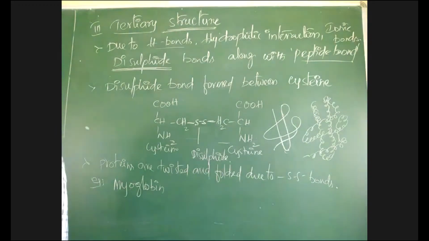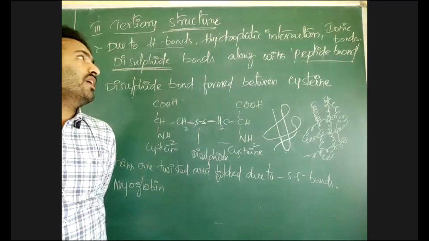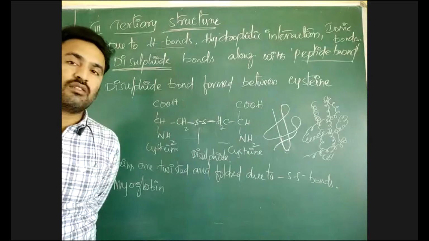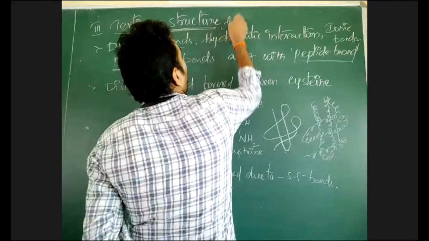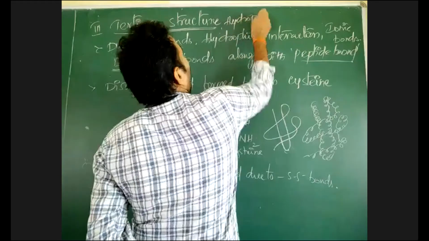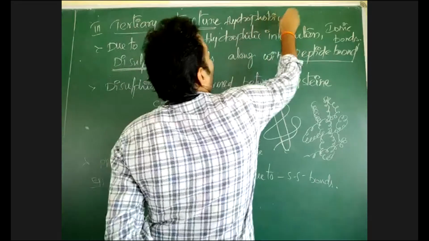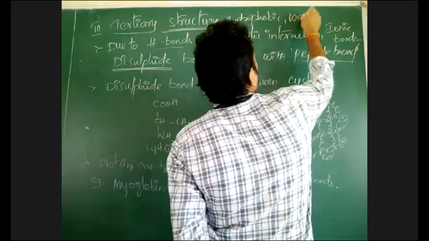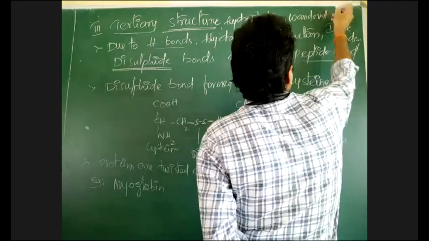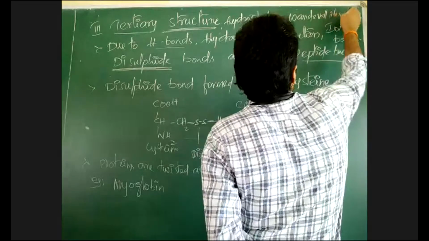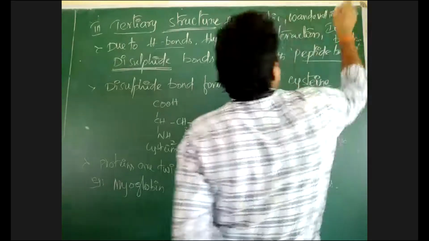How is the tertiary structure formed? It is formed due to hydrogen bonds, hydrophobic interactions, hydrophilic interactions, and van der Waals forces.